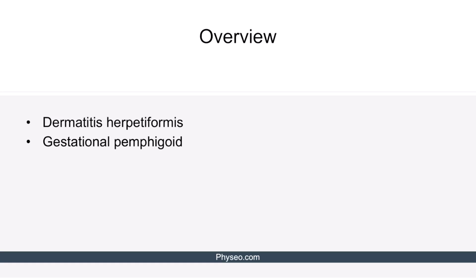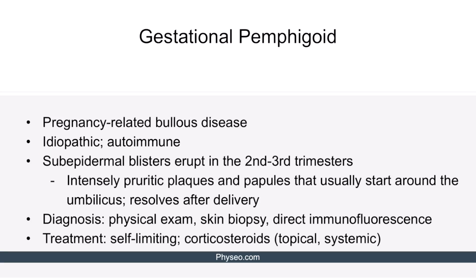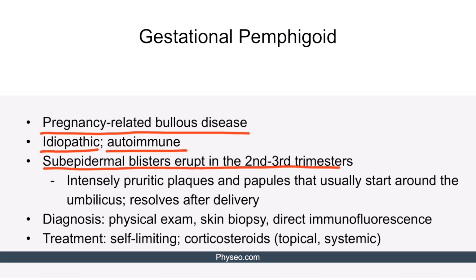Finally, let's briefly discuss gestational pemphigoid. Let's define and understand the pathophysiology first. Gestational pemphigoid is a pregnancy-related bullous disease. It is thought to be idiopathic or autoimmune, resulting in subepidermal blister eruption in the second and third trimesters. It is a variant of bullous pemphigoid that essentially only affects pregnant women.